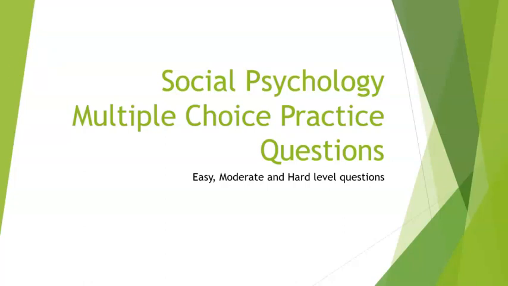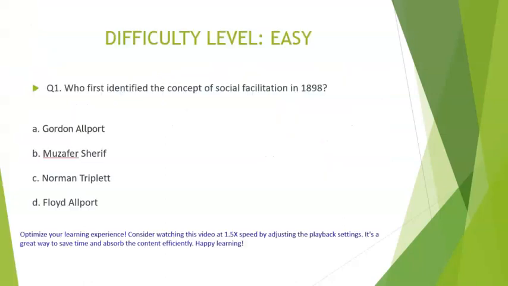Let's start with the easy questions first. Question 1. Who first identified the concept of social facilitation in 1898? Let's look at the options. Gordon Allport, Muzaffar Sherif, Norman Triplett or Floyd Allport. The correct answer is option C, Norman Triplett.